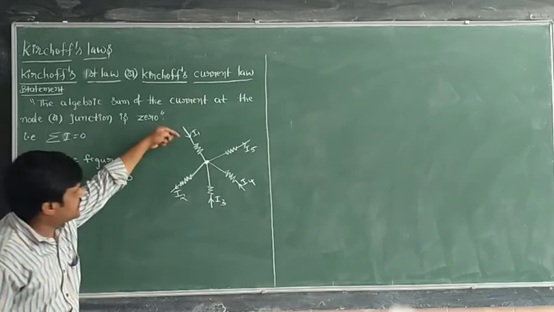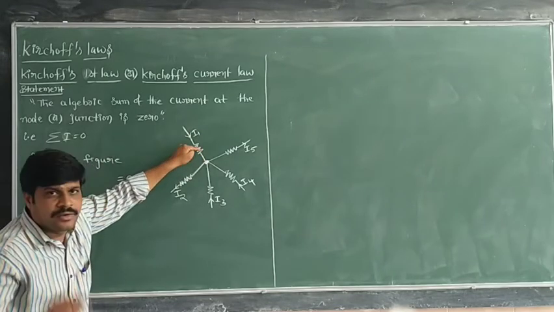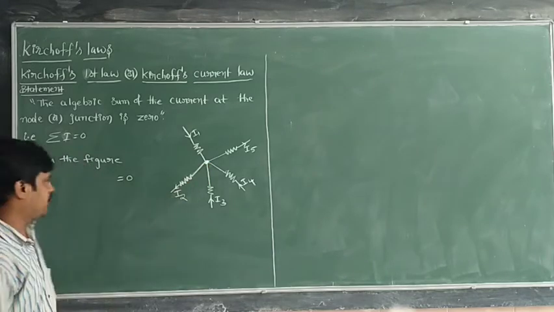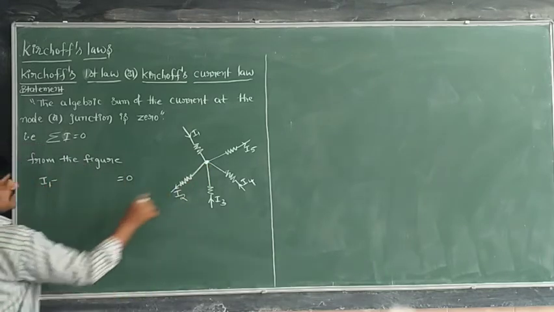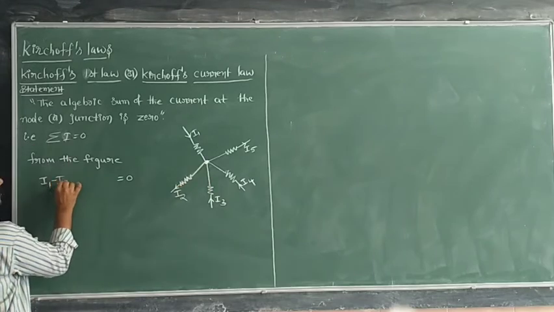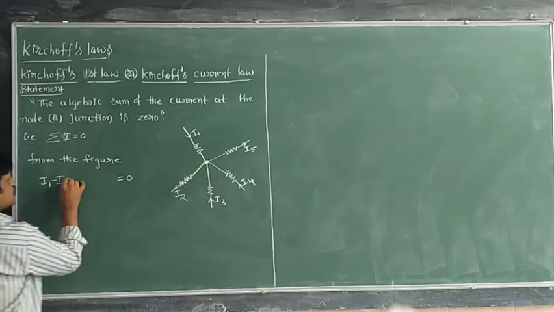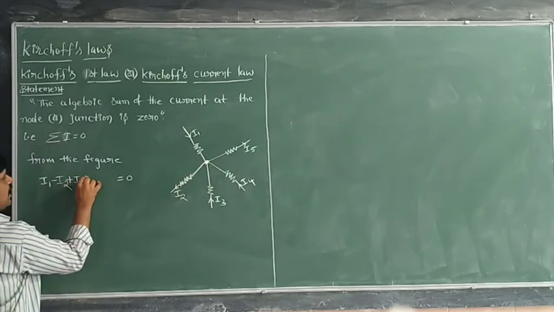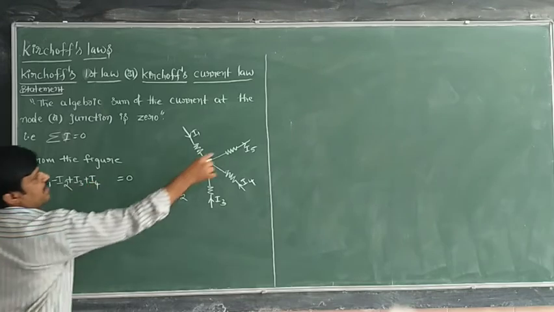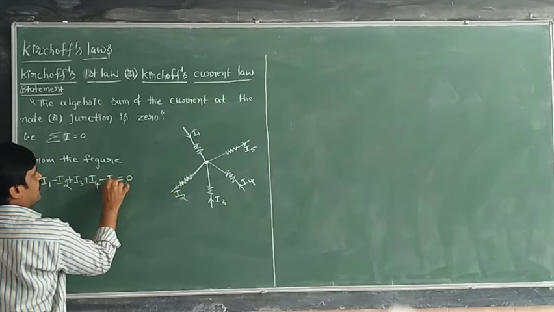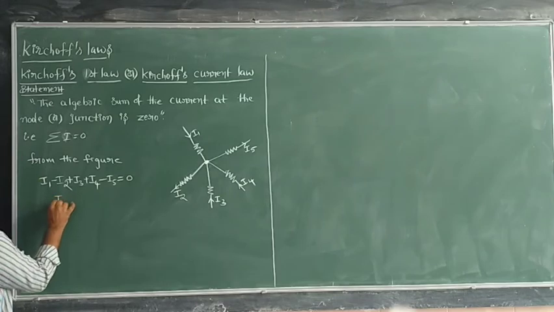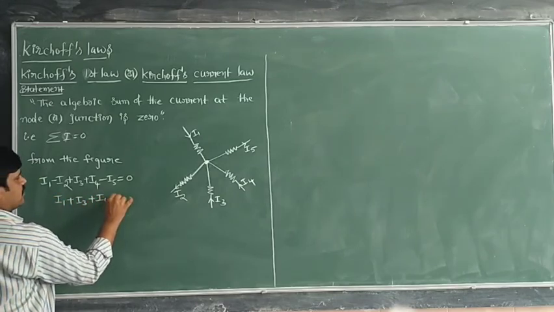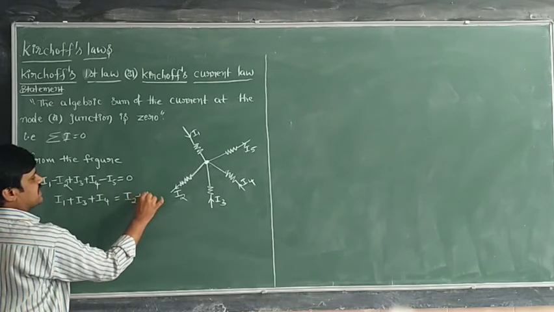Current which is entering the node, you take positive sign; current which is leaving from the node, you take negative sign. So I1 is entering, I2 is leaving, I3 is entering, I4 is also entering, and I5 is leaving. Now from this we can write I1 plus I3 plus I4 is equal to I2 plus I5.